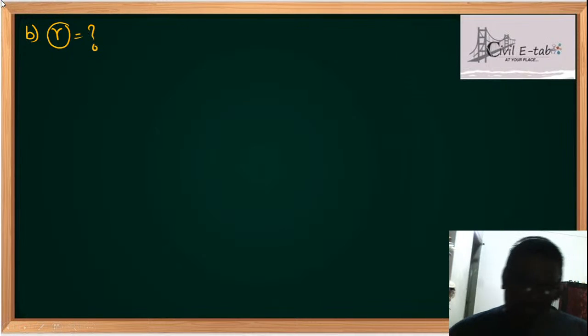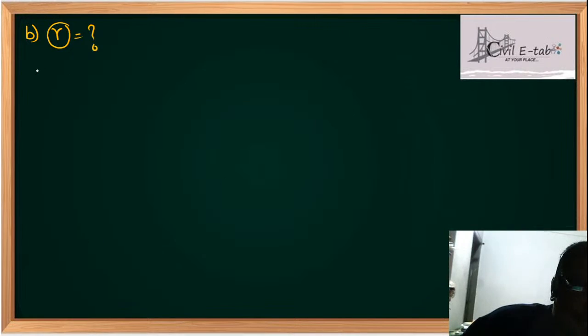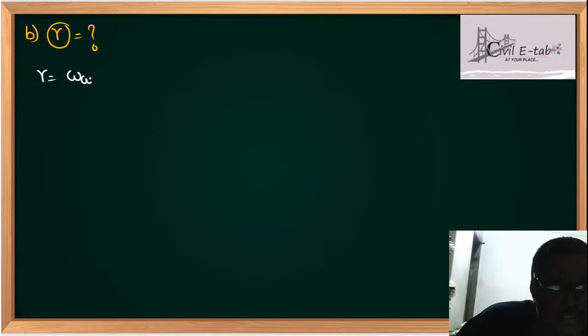Now the next relation I want to tell you is, now we are done with the EWG. Now what is the formula for gamma? Before moving to the gamma formula, I will tell you the basics of what gamma is. If you remember, gamma is equal to what, students? Gamma is equal to weight of water plus weight of solids upon total volume.